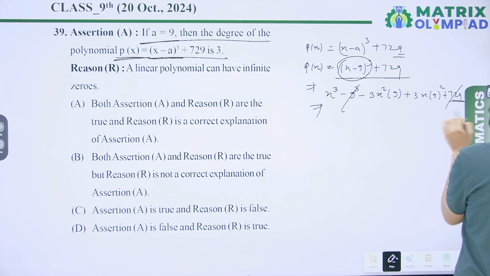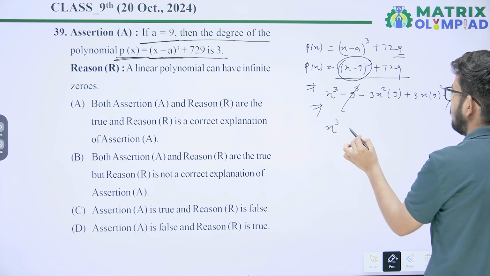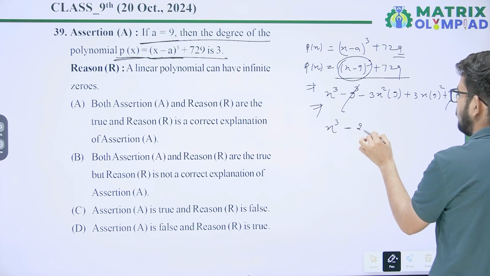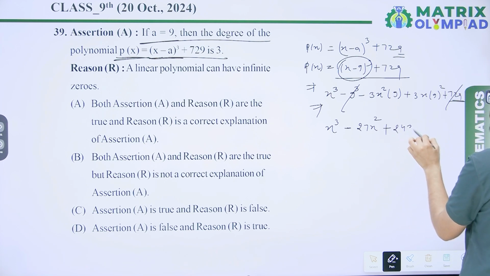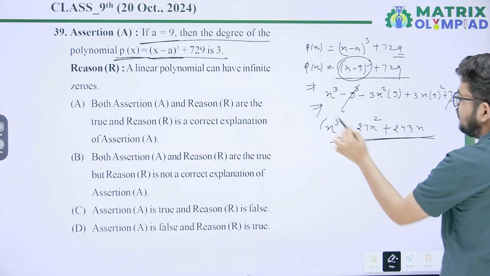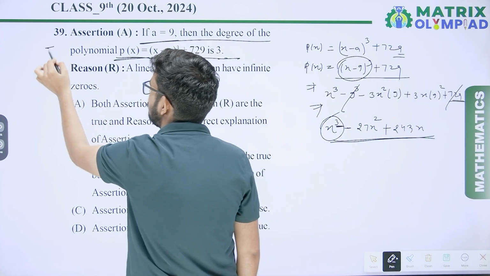Minus 9 cube and 729 will cancel out, and we will get a simplified value like x cube minus 27x square plus 243x. Here the degree of this polynomial is 3. So yes, degree is 3 means the assertion is true.